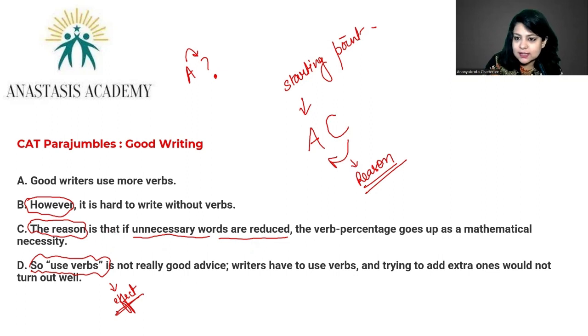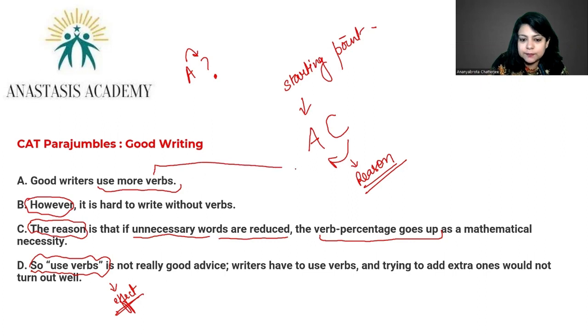So the reason is that if unnecessary words are reduced, which a good writer would do, the verb percentage goes up as a mathematical necessity. The verb percentage going up directly corresponds to the usage of more verbs. If you can see the connection here.